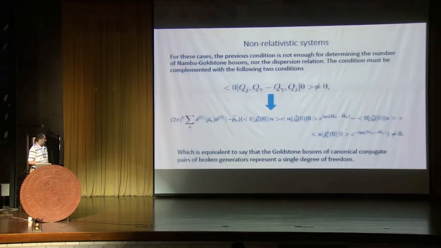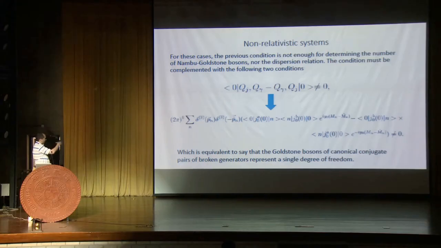What happens in non-relativistic systems? Well, Murayama, Watanabe, and Brauner have demonstrated that the number of Nambu-Goldstone bosons is not necessarily equal to the number of broken generators. The reason I will explain in a moment, but in principle, there are pairs of broken generators canonically conjugate to each other, and this condition has to be satisfied.